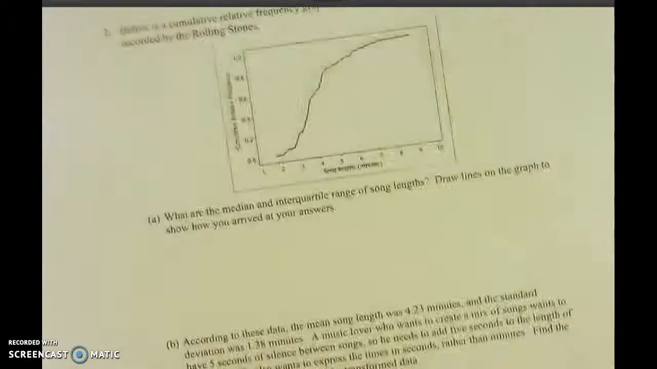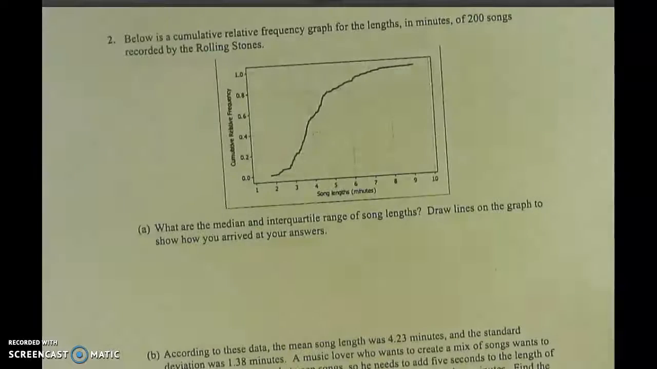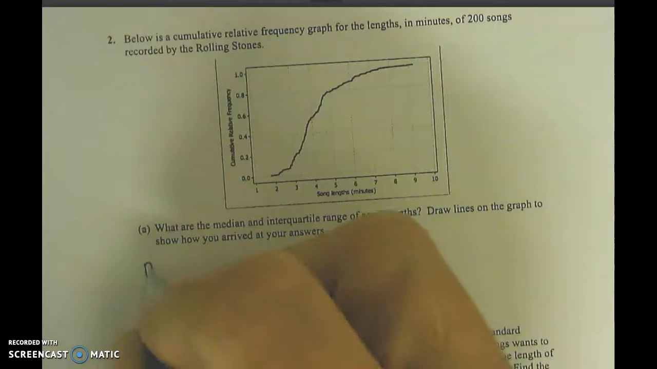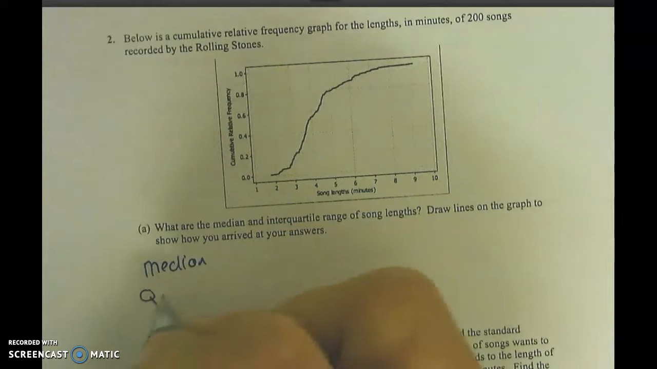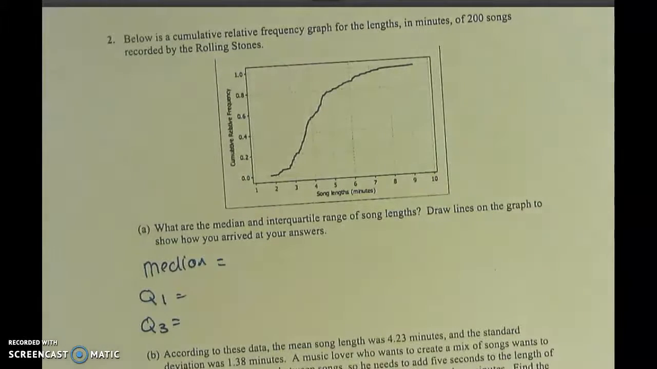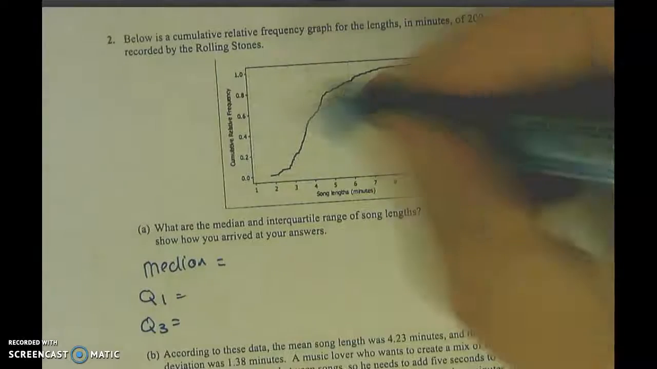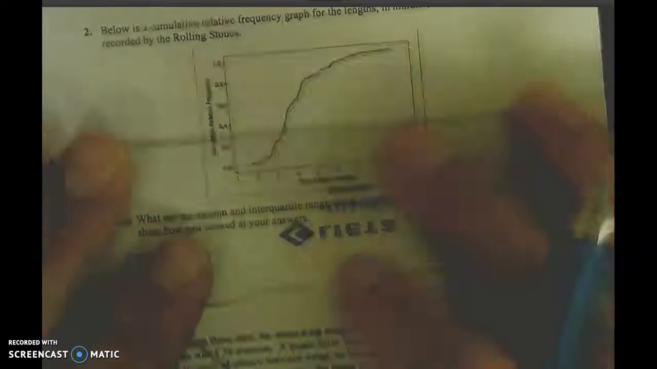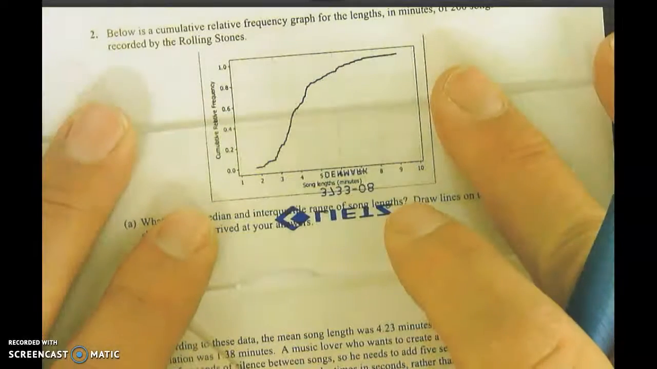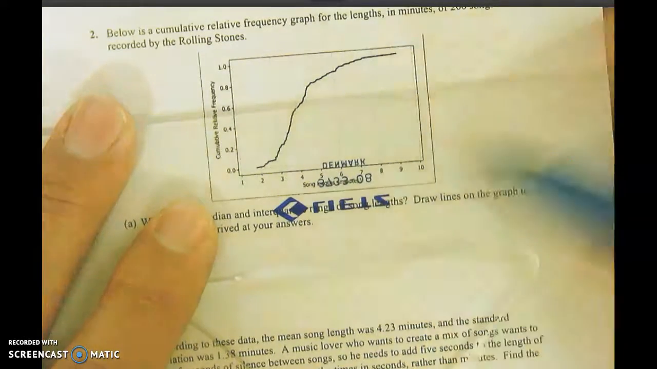Thanks, Perry. Okay. What are the mean, median, and interquartile range of song lengths? So the first thing we need to know is the median, and then what else do you need to know? So then you're going to come to your chart here, and the median's going to be where? At 50th. So I'm going to approximate it. I'm going to say it's right about there.